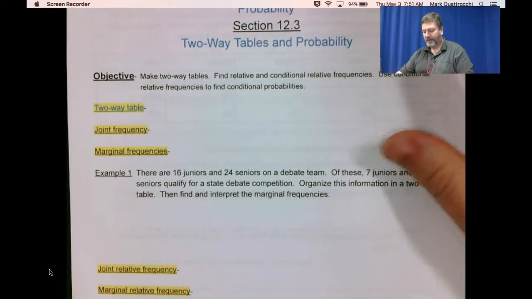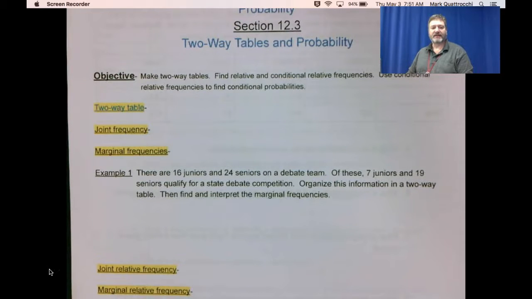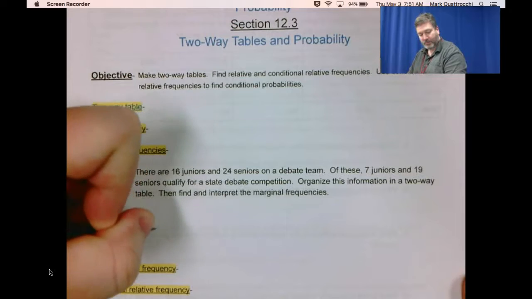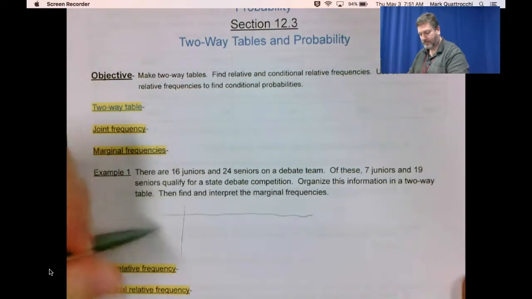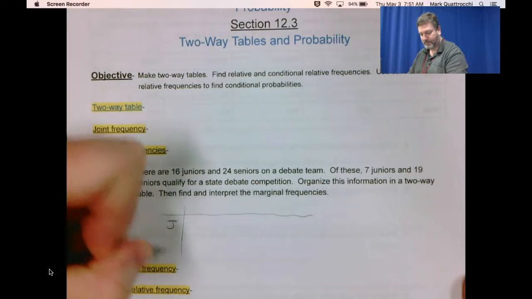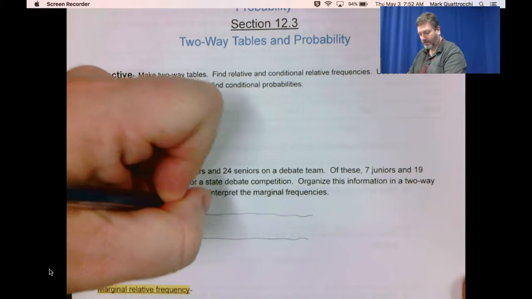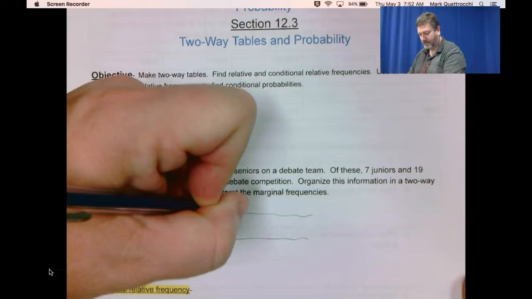Example 1. There are 16 juniors and 24 seniors on the debate team. Of these, 7 juniors and 19 seniors qualify for the state debate competition. Organize this information into a two-way table. So let's put juniors, seniors, qualified, not qualified.